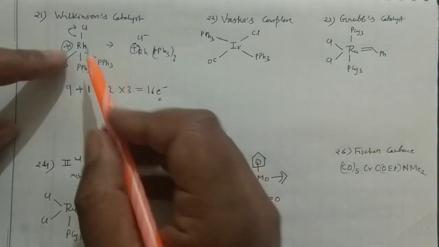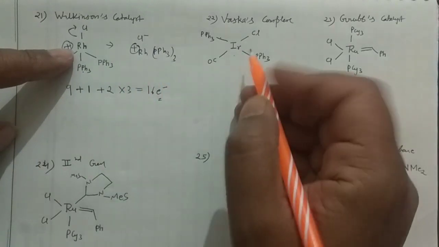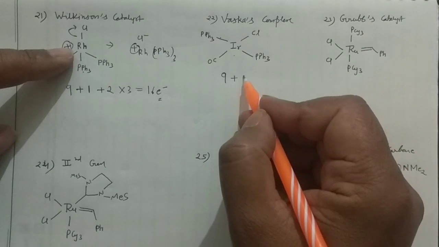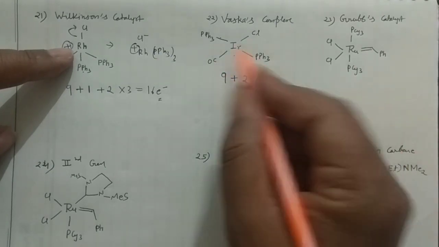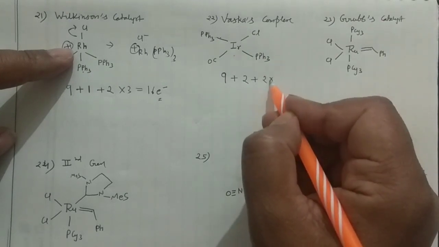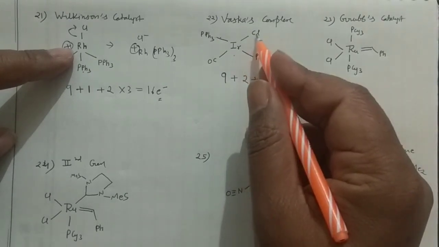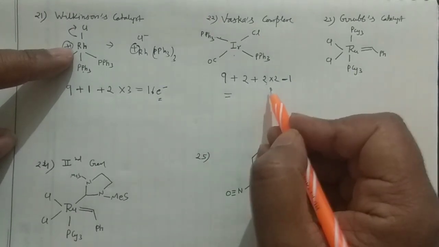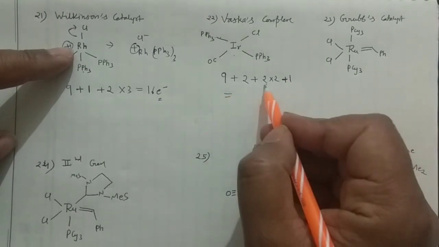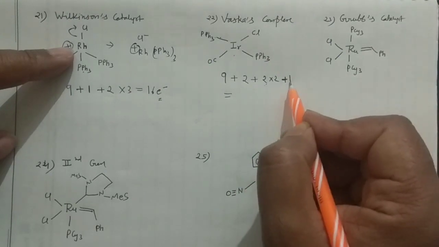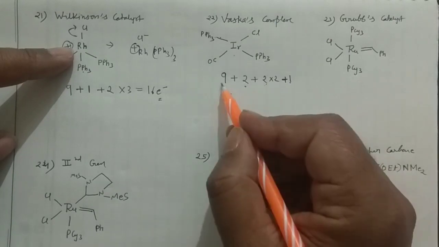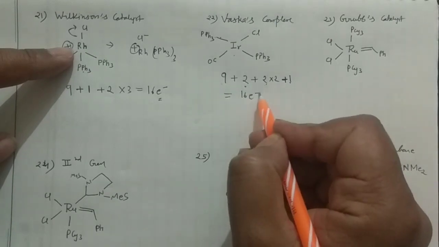Again it's a partner of your cobalt system, so this iridium will give you 9 electrons. The 2 carbonyls will give you 2 electrons, 2 PPh3 will give you 2 into 2, 4 electrons, and the chlorine will give you 1 electron. So how many electrons are there? 9 plus 2 is 11, plus 4 is 15, plus 1 is 16. Again it's a 16 electron system.